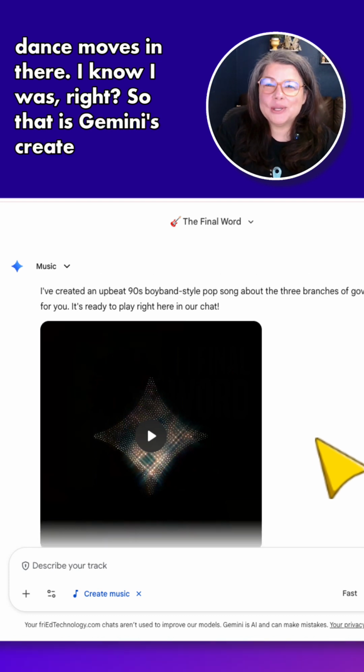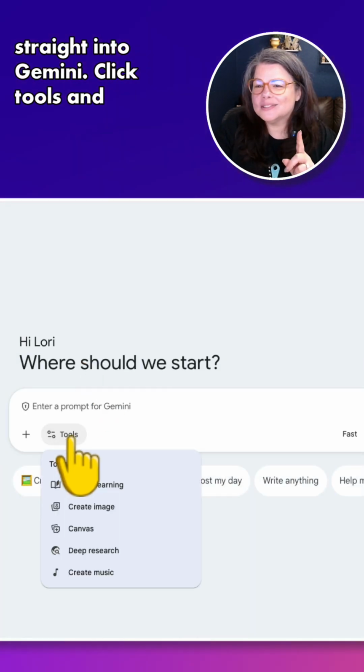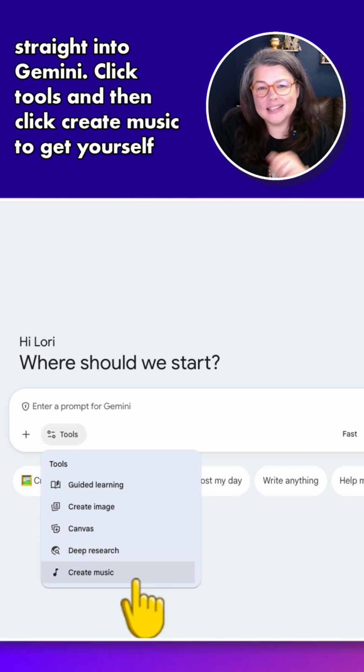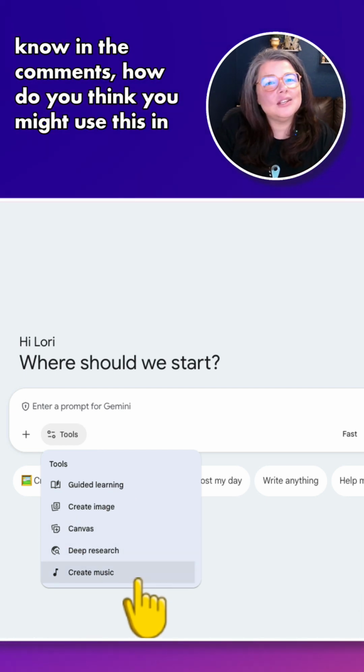So that is Gemini's Create Music. Again, just go straight into Gemini, click Tools, and then click Create Music to get yourself started. Let me know in the comments, how do you think you might use this in your classroom?